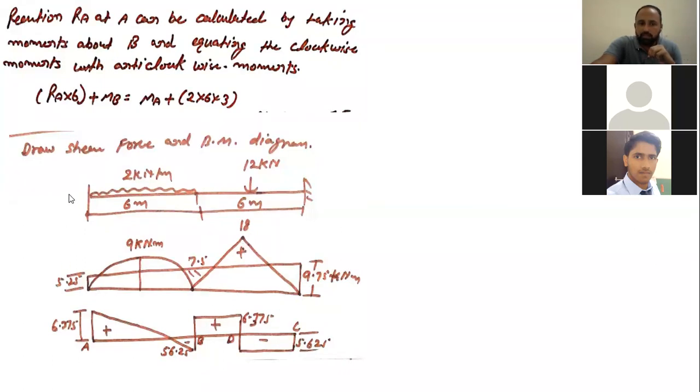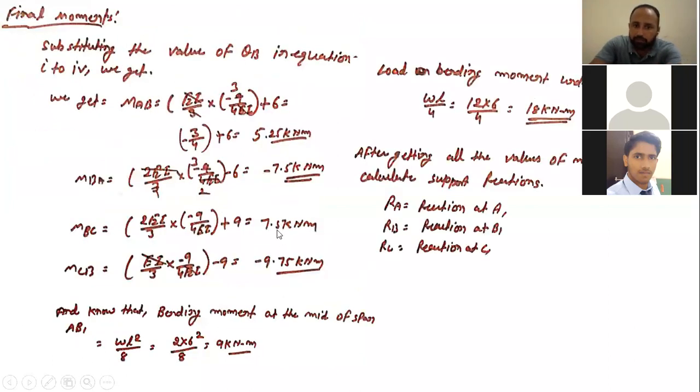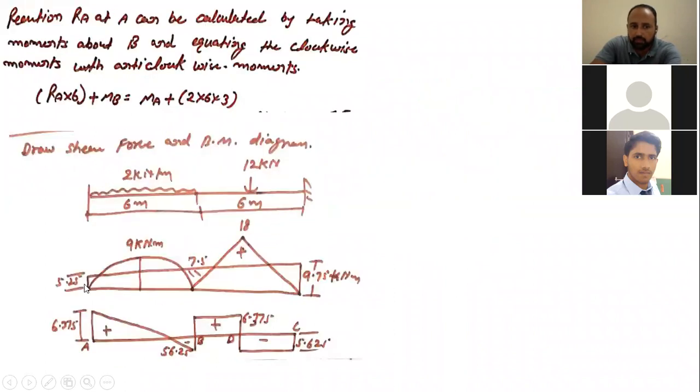Now we know the value of the fixed end moment at this portion. Yes, we know that. What is the value? That is 5.25. And what is the value of the fixed end moment at support B? That we already calculated. Let me show you again. So this is the value of BC here, 7.5, and CB is 9.75. So the values we already calculated. Now you have to put them as well. So 5.25, this is 9.75.